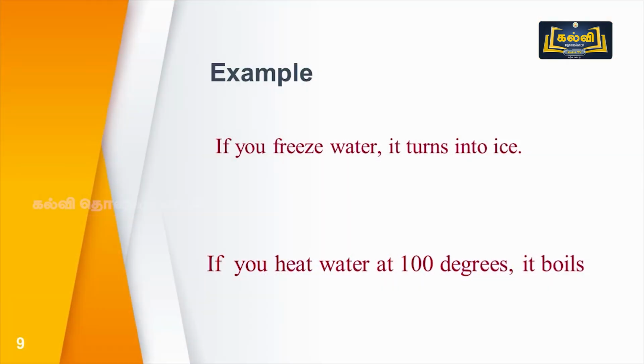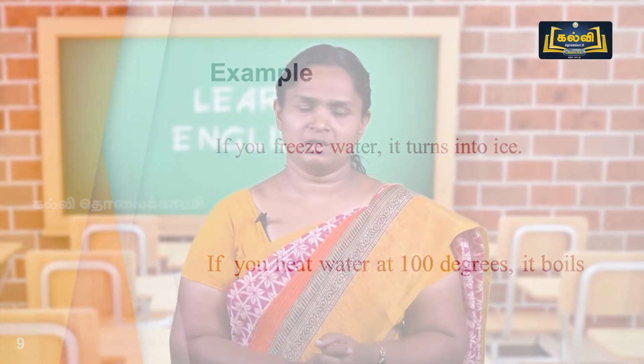You see the examples. If you freeze water, it turns into ice. This is a fact. If you freeze water, what happens? It turns into ice. You can replace the word if by when. When you freeze water, it turns into ice.